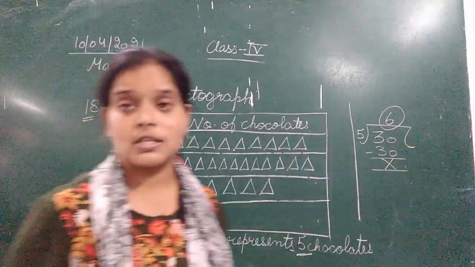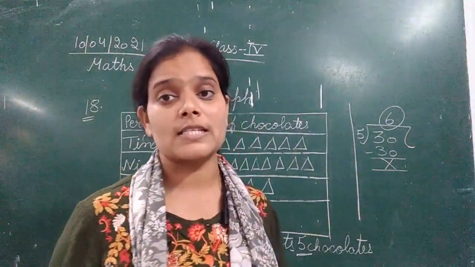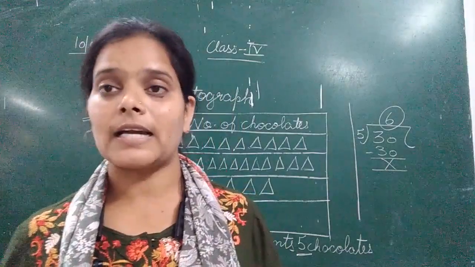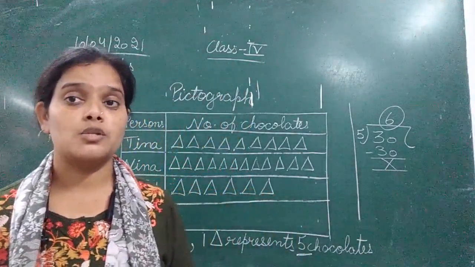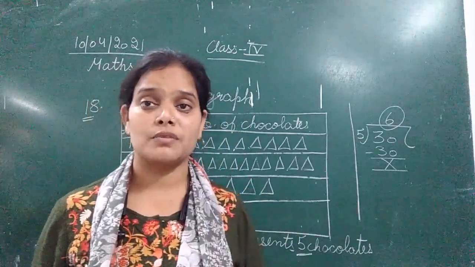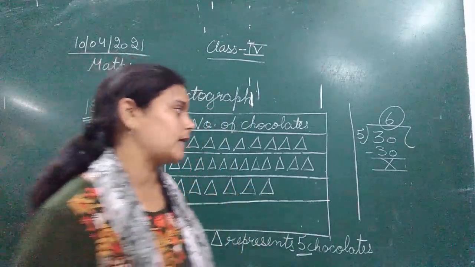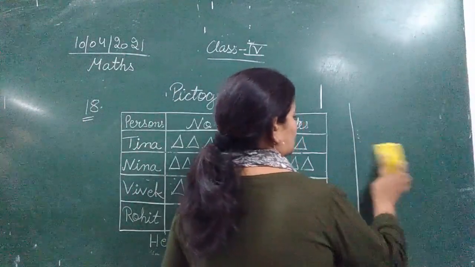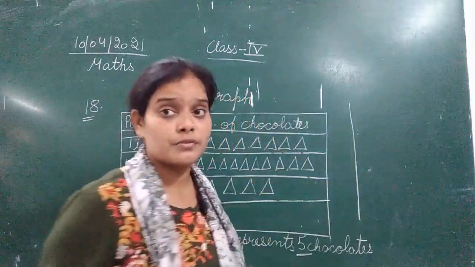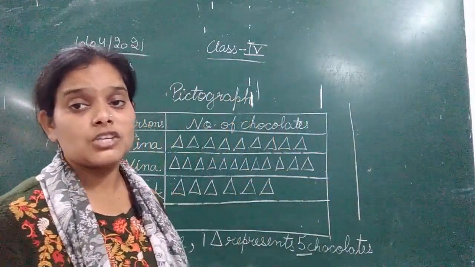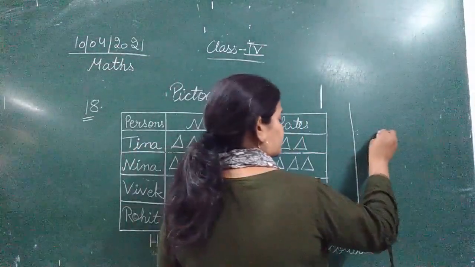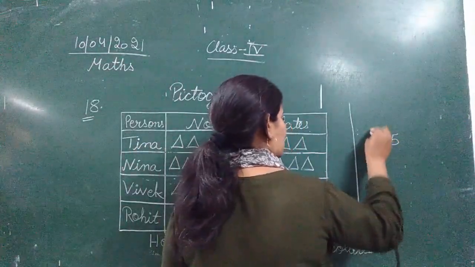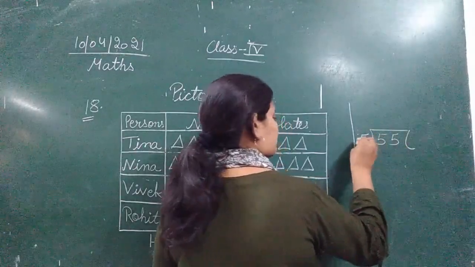The last person is Rohit. So how many chocolates are being sold by Rohit? That is 55. So in how many triangles we are going to represent these 55 chocolates? So let's calculate that. Okay, so Rohit has sold how many chocolates? 55. Okay, and each triangle is representing 5 chocolates. So we need to divide this 55 with 5.